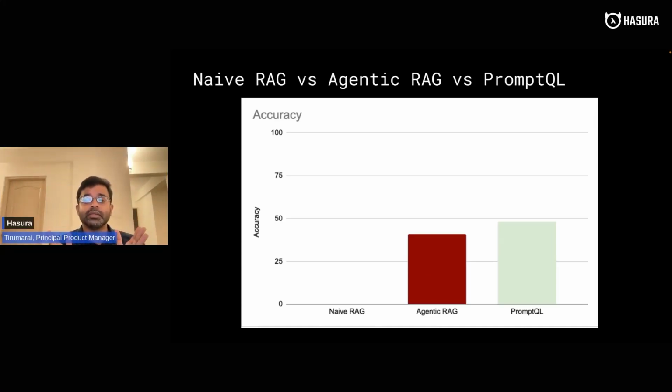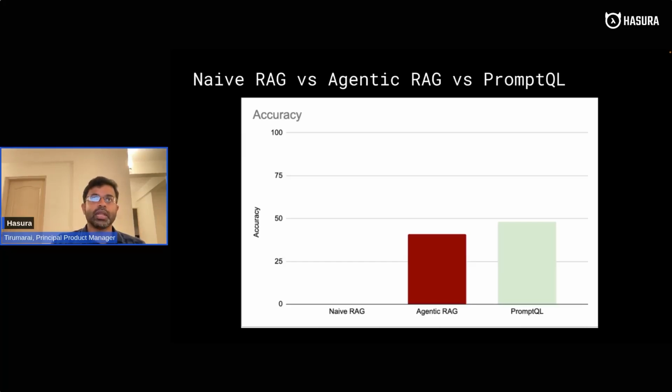Because what agentic RAG is doing is probably the best thing that you could also think of doing. PromptQL only slightly improves on this setup because of the way that it stores the retrieved data and how it extracts information and so on. But the overall logic is not very different, especially if the context size is not too large. For example, it's only retrieving like 3 articles from Wikipedia, so there's not going to be much difference in calculation. So this is what happens.